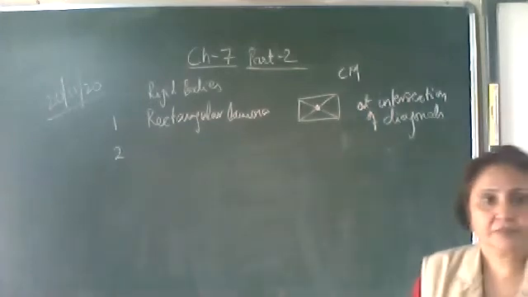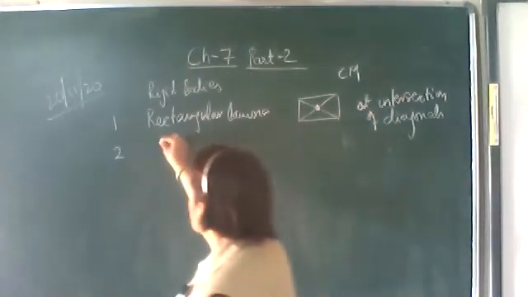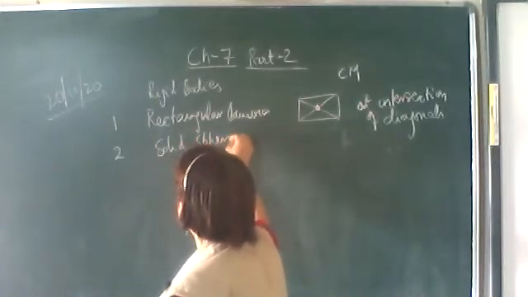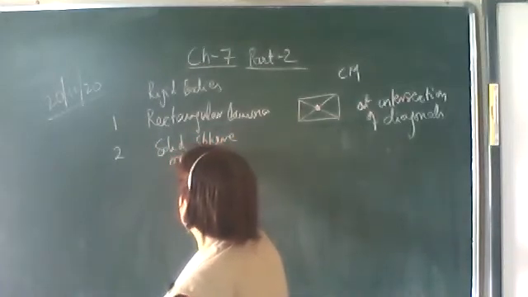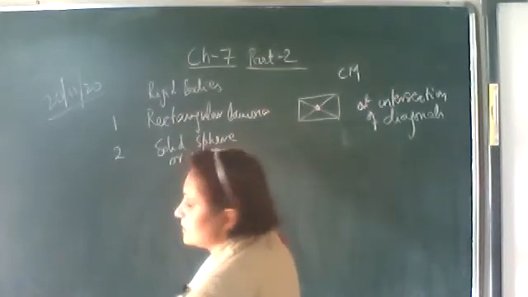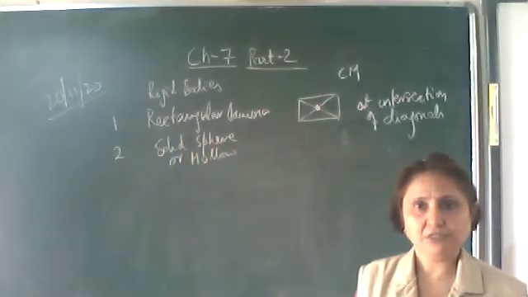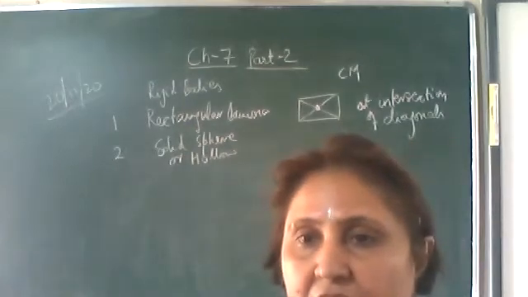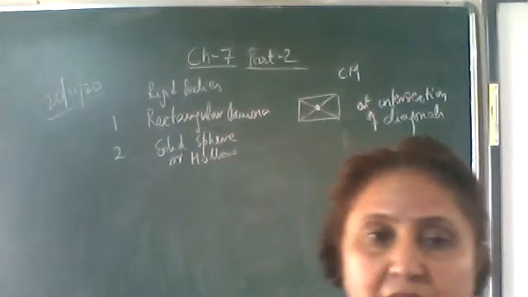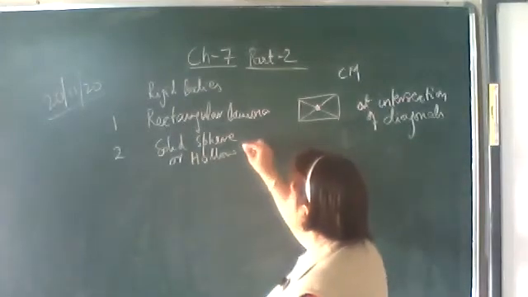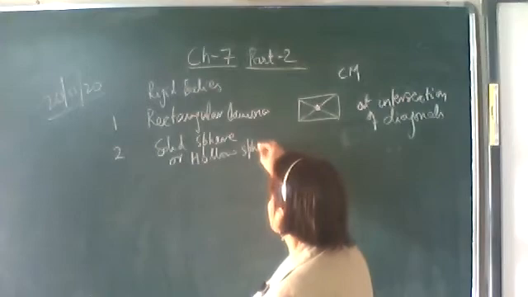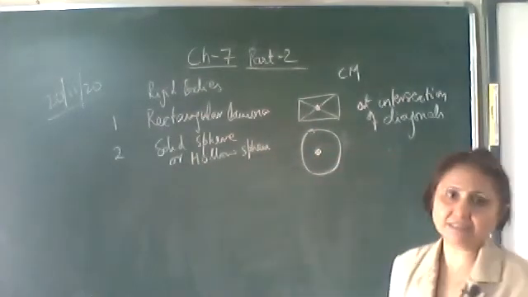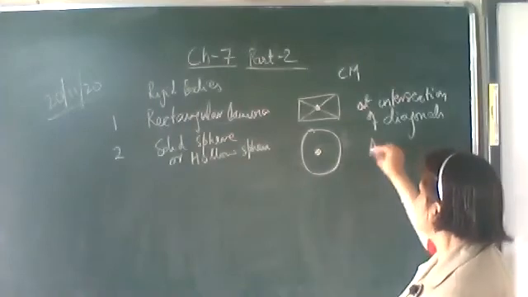Then a solid sphere. Whether it is a solid sphere or a hollow sphere, in both the cases, for geometrically shaped figures, the center of mass lies at its geometrical center. So where is its geometrical center? At its center only, solid or hollow sphere. The center of mass is at its center.